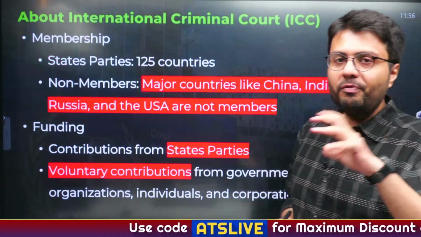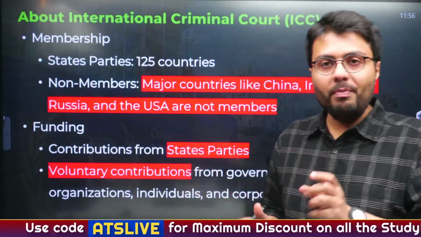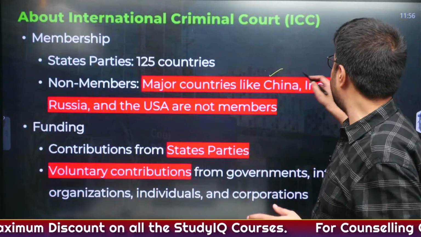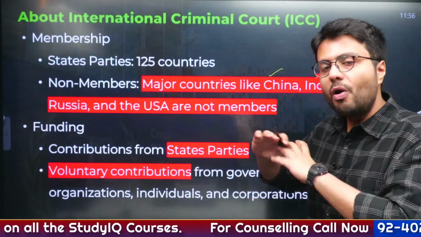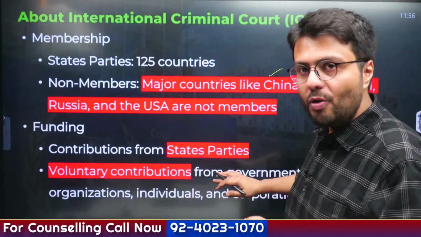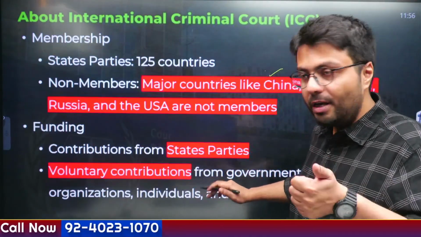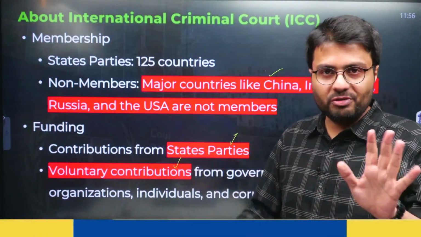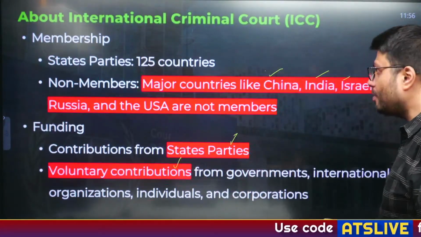Now the membership of this body includes 125 members, but bigger countries of the world are not part of it. Be it China, India, Israel, Russia, US, all of them are not the members of International Criminal Court. International Criminal Court is supported by funding from state parties and voluntary contributions made by NGOs, etc., that is non-state authorities.